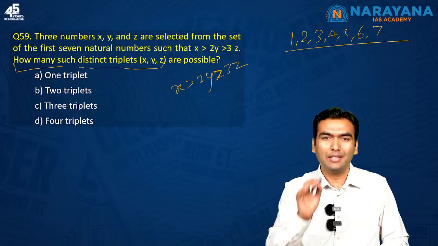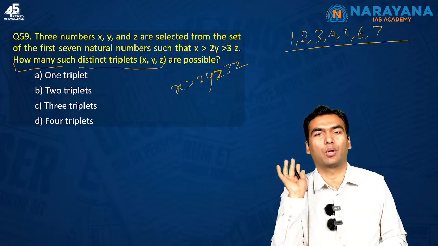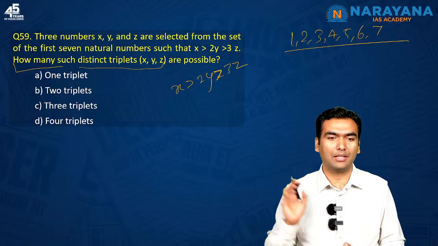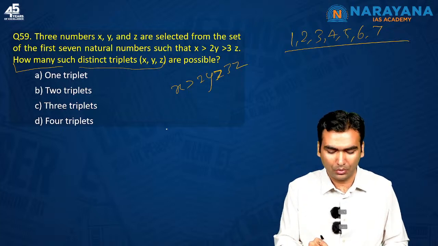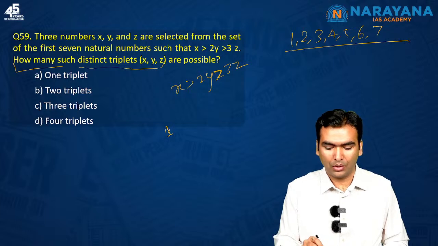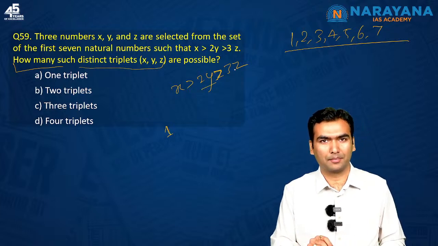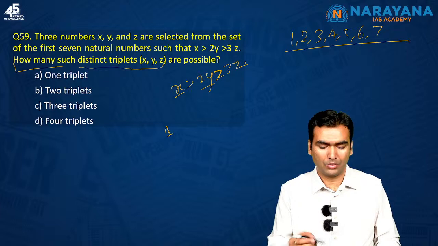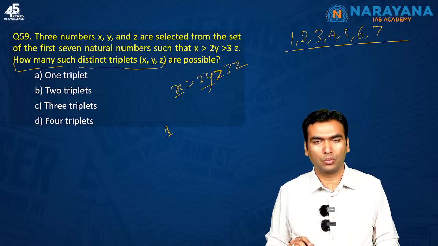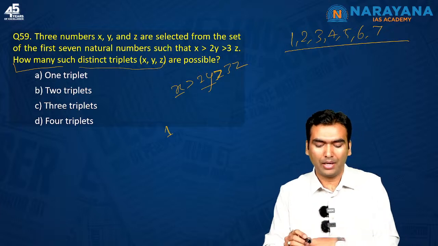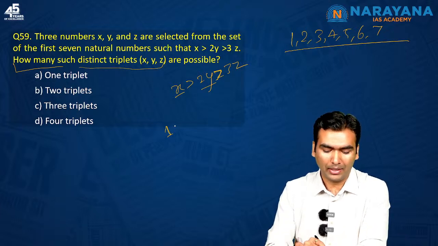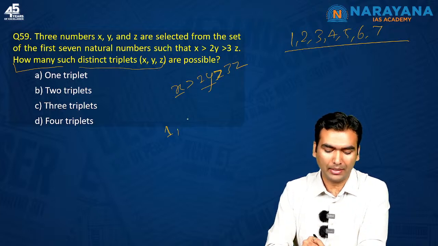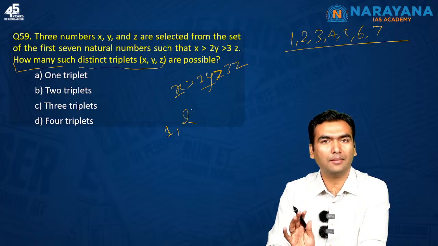Let's see. In such questions you must always start with the smallest number, and have a check on the largest number. So what is the possible smallest number here? Suppose Z is equal to 1. Now 2Y should be more than 3Z, and X should be more than 3Z, and X should be more than 2Y as well. So if I take Z as 1, can I take Y as 2? 2 into 2, 4, 4 is more than 3. So yes, I can take Y as any value more than 1.